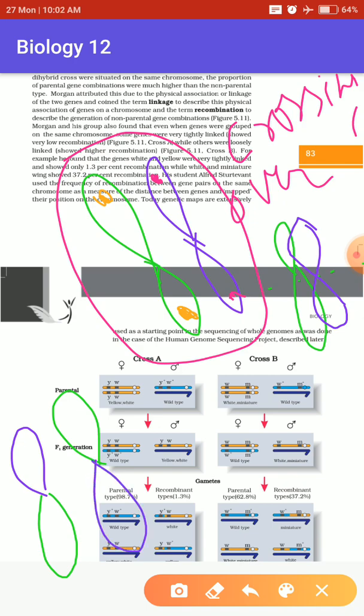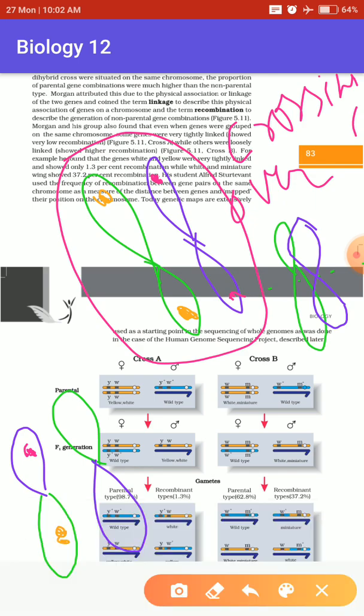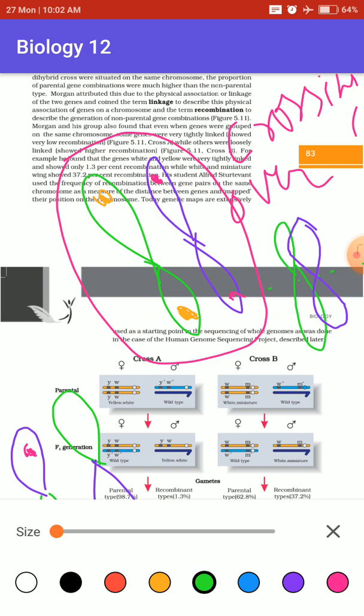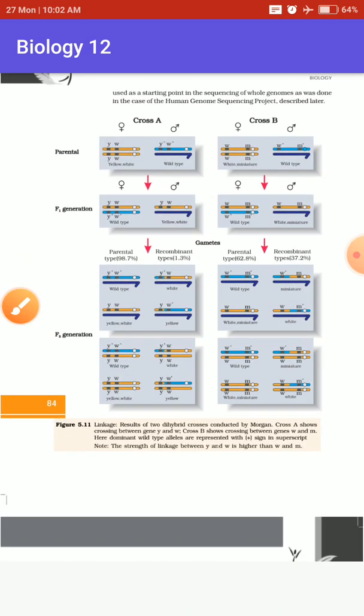So this is one of the possibilities, and this could be the pink part, and this could be the yellow, orange, whatever you say, and then in a similar case, this could be the pink and this could be the orange part. So this is actually a crossover recombinant. You can see both the chromosomes are sharing their particular characters, right? The same thing actually happened in the experiment he did.